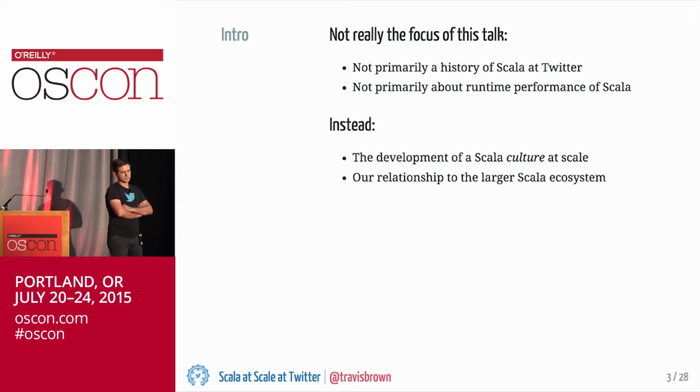That issue is related to a lot of the things I will be discussing, but it won't be the focus of the talk. What I am going to talk about is how we have developed a culture of Scala at Twitter, what that means, and how we pick the parts of Scala that we value and want to promote across our code base, and the parts that we try to avoid. I also will discuss our relationship to the larger Scala ecosystem, other open source projects outside of Twitter.